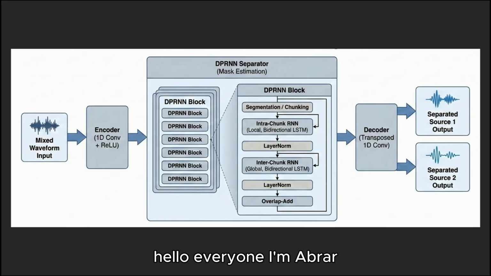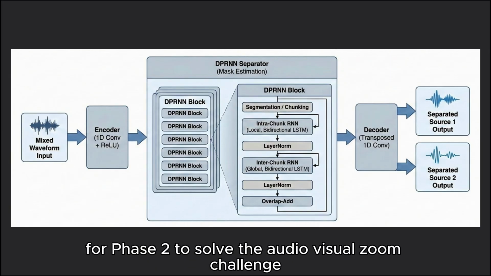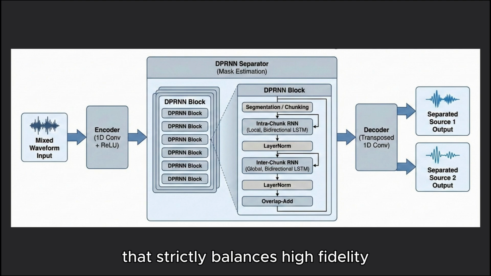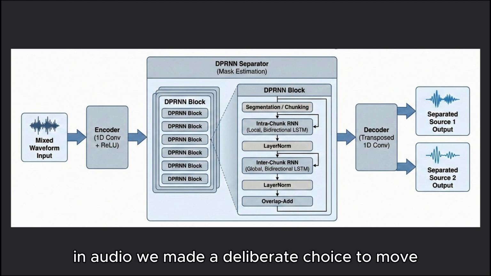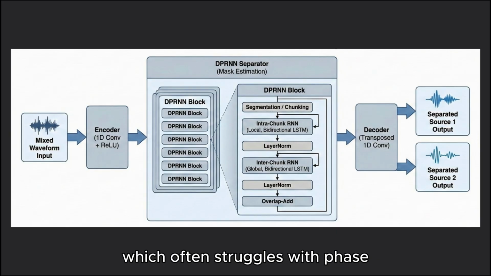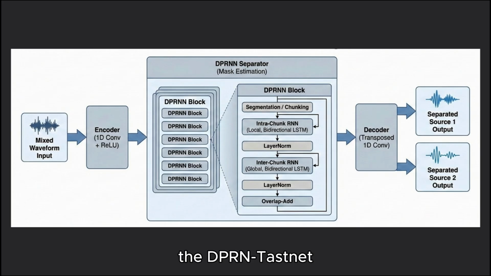Hello everyone, I'm Abrar and I will walk you through the modeling and training strategy we have developed for phase 2. To solve the audio-visual zoom challenge, we needed an architecture that strictly balances high-fidelity source separation with the ability to model long-term dependencies in audio. We made a deliberate choice to move away from the traditional frequency domain masking, which often struggles with phase, and instead implemented a fully time domain approach, the DPRNN TasNet.